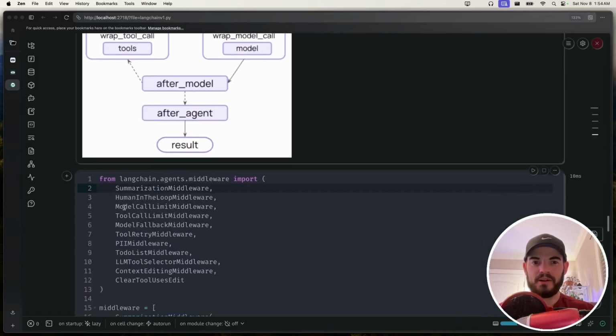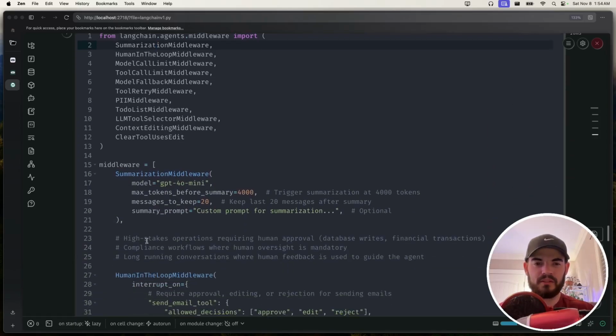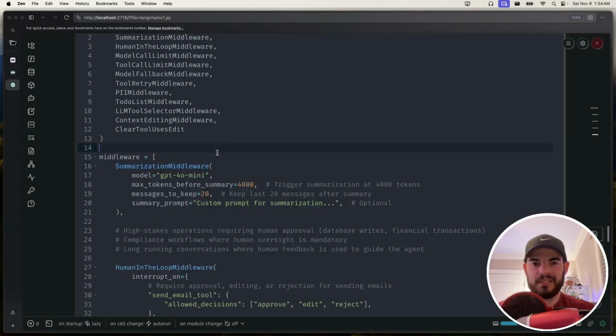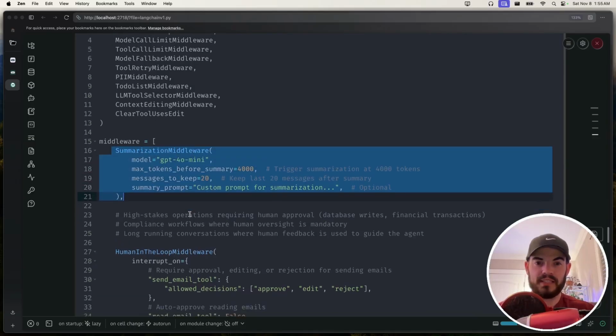I went through their library and just plucked some of the top middlewares that I thought would be extremely useful for those that are building agentic-like flows. And I went ahead and just put them here with a little snippet. Summarization middleware, that's pretty straightforward. You can actually set, hey, I want a certain amount of tokens before it even starts summarizing. Hey, I want to make sure I keep maybe the latest 20 messages, and then I can even feed in a summary prompt. So this summarization middleware is pretty useful for summarizing those long-winded conversations that keep happening.